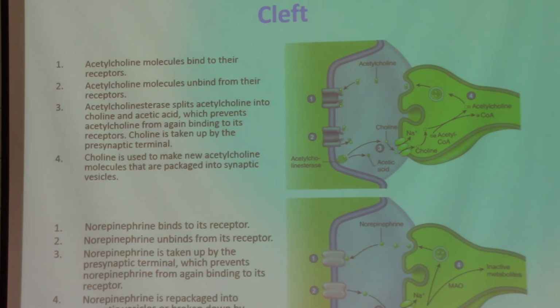So we're going to actually skip the norepinephrine neurotransmitter, but just concentrate on the top one.